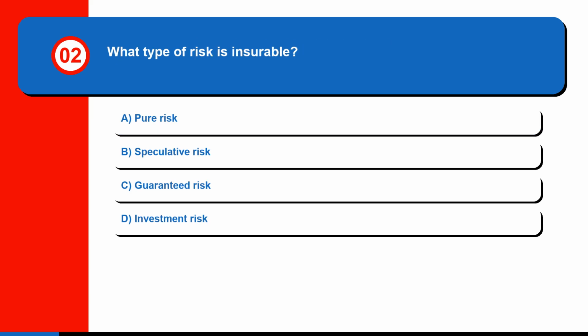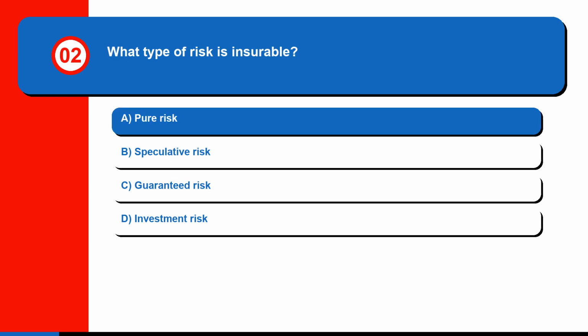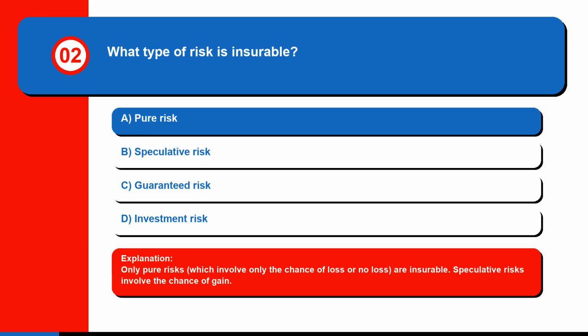Question 2. What type of risk is insurable? A. Pure risk. B. Speculative risk. C. Guaranteed risk. Or D. Investment risk. The correct answer is A. Pure risk. Only pure risks, which involve only the chance of loss or no loss, are insurable. Speculative risks involve the chance of gain.